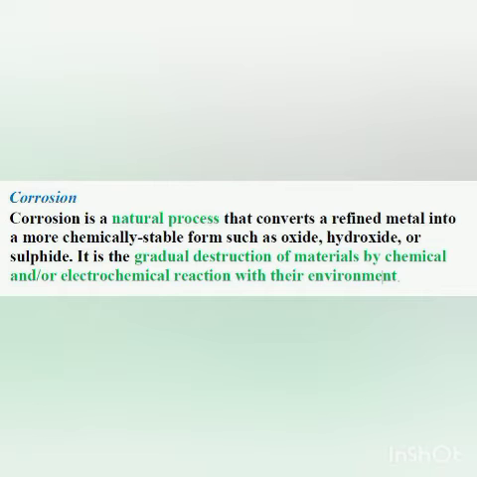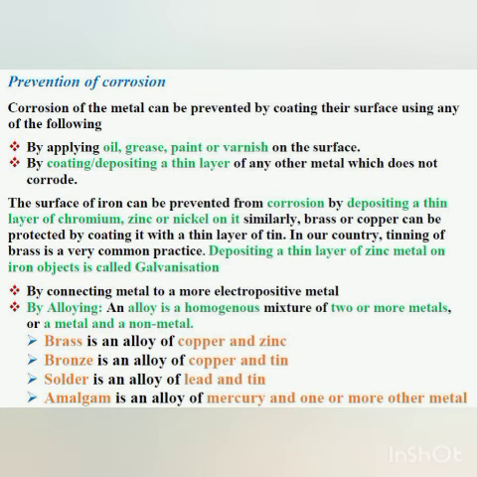Now we come to corrosion. What do you understand by corrosion? This we have discussed also in chapter 1. Actually, corrosion is a natural process that converts a refined metal into more chemically stable forms such as oxide, hydroxide or sulfide. Or it is the gradual destruction of materials by chemical and or electrochemical reactions with their environment. Okay, how can you prevent corrosion? This we have done before also.